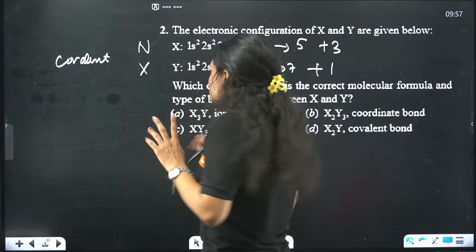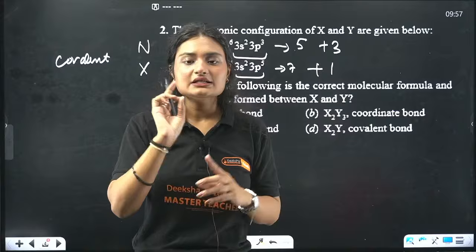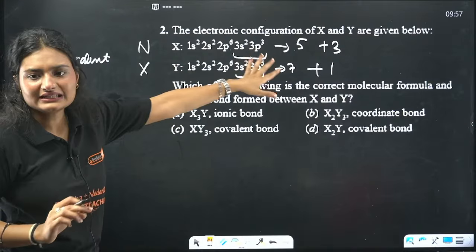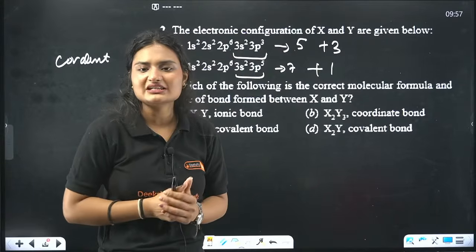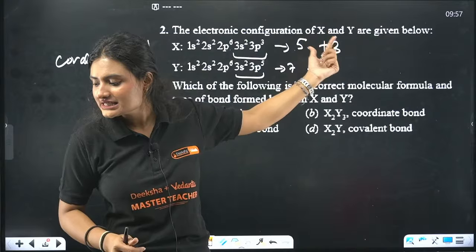Now second thing, ma'am, nitrogen needs 3 electrons and this Y, the halogen, needs only 1 electron, so it will form only one bond. But this X needs 3 electrons.